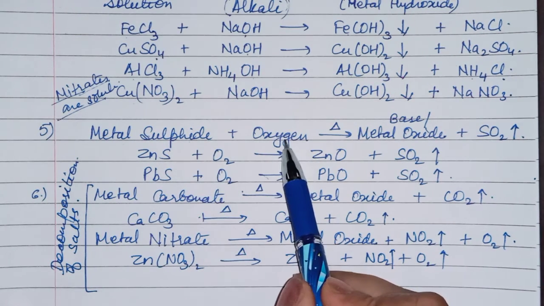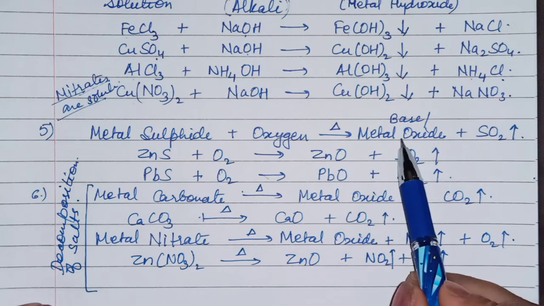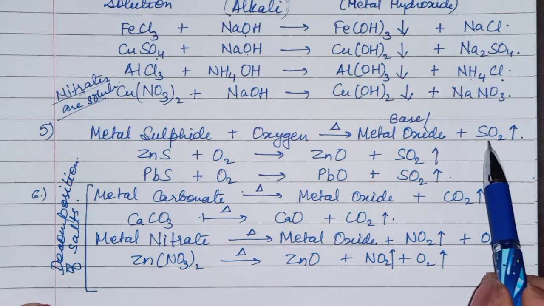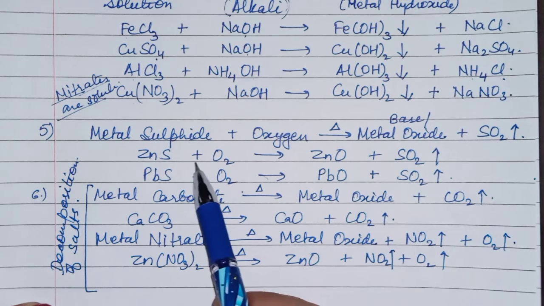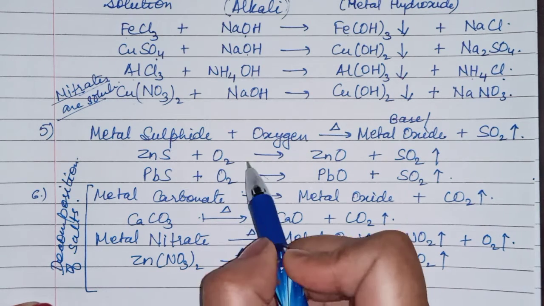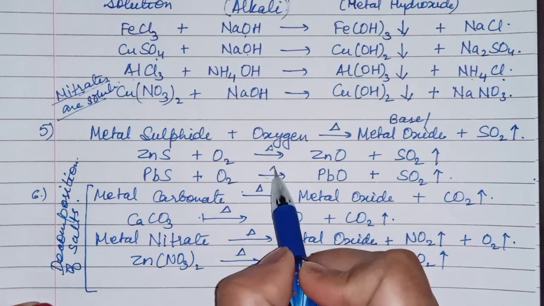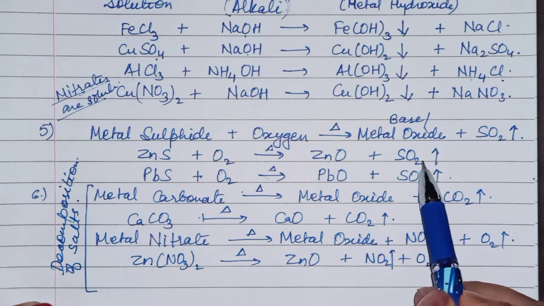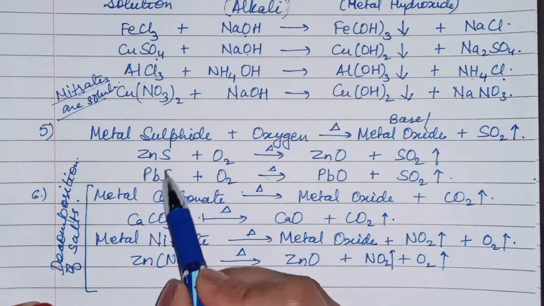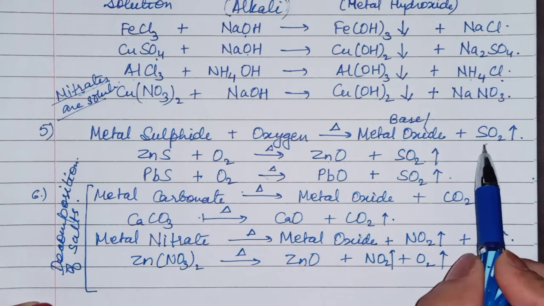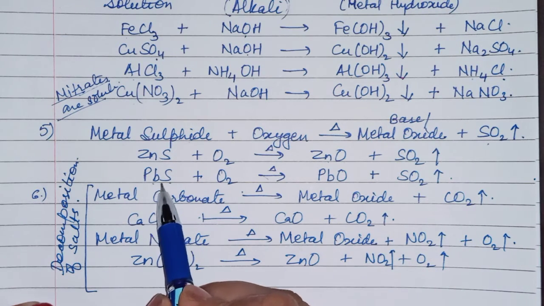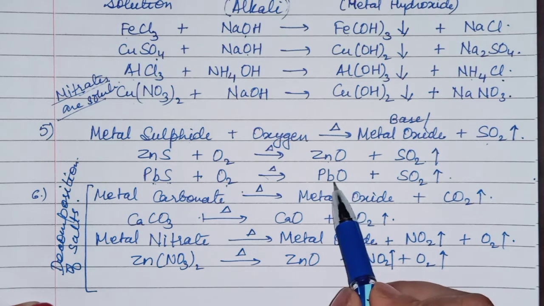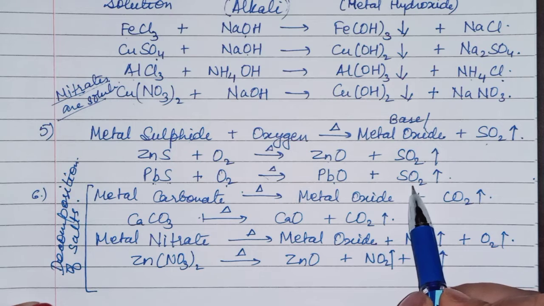Okay, next is metal sulfides. When they react with oxygen and are heated, they will give a base which is a metal oxide, and SO2 gas is formed. Zinc sulfide heated with oxygen, in the presence of oxygen, will give zinc oxide, that is a metal oxide, and SO2 gas is released. Okay, sulfide is releasing SO2 gas. Metal sulfide, lead sulfide and oxygen will give lead oxide and SO2 gas is released.